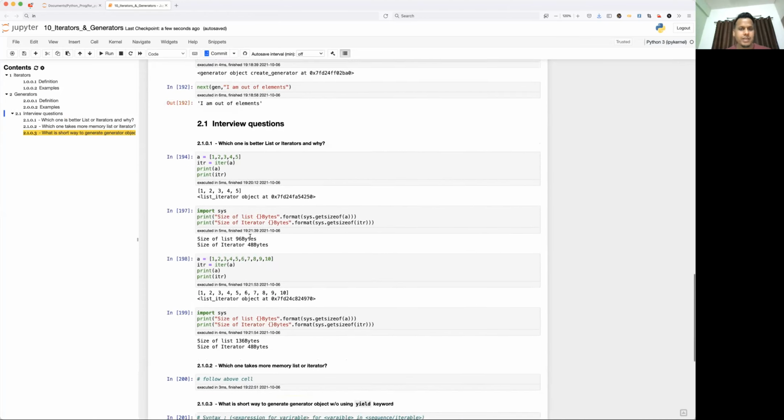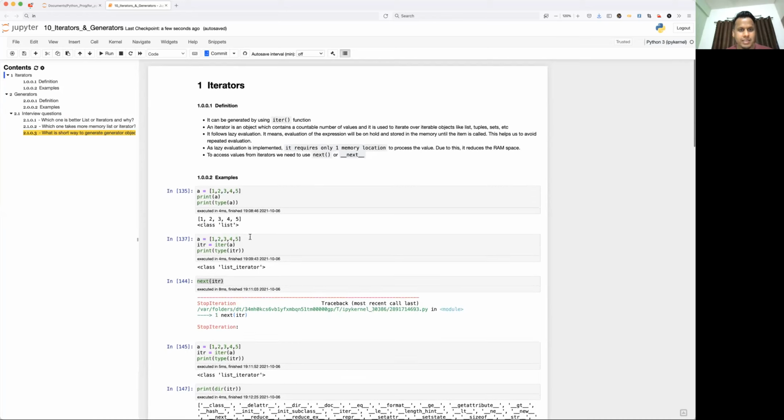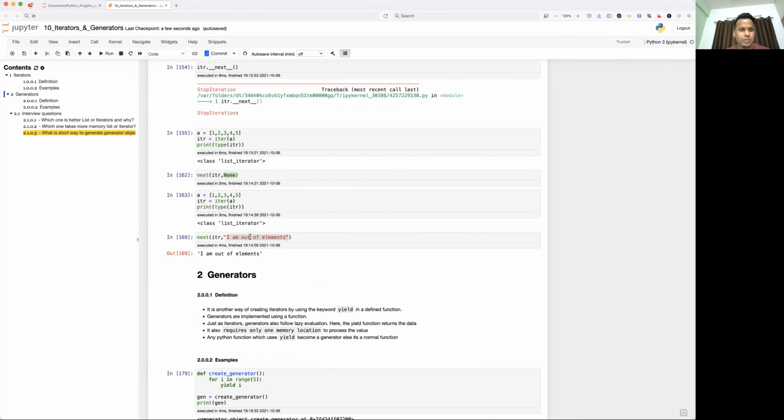Okay, so I hope you understood this, and please try this again in your notebook and understand the concept better. So that's all for today. This is about iterator and generator. I hope you liked the video. If you have any question, please leave a comment, and I'll definitely help you guys understand in the next video, or I'll answer in the comment itself.